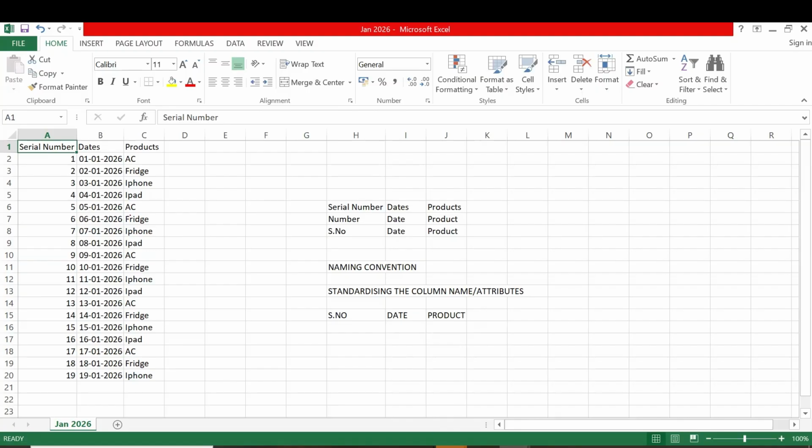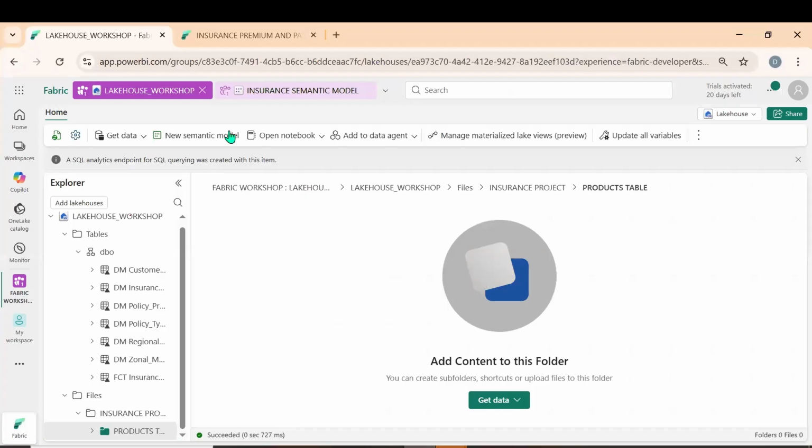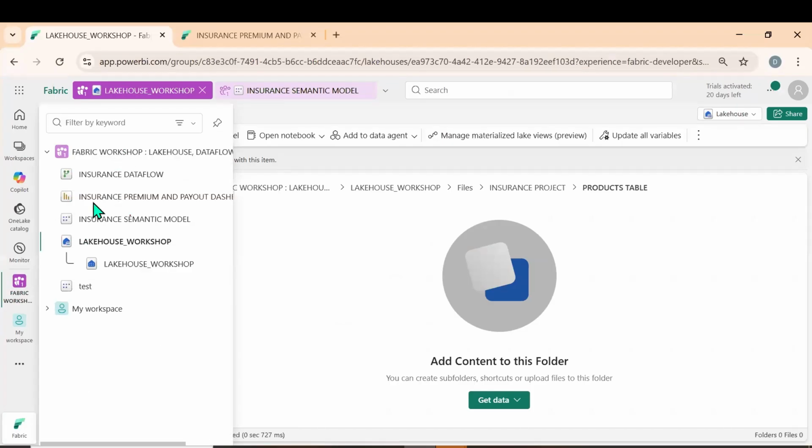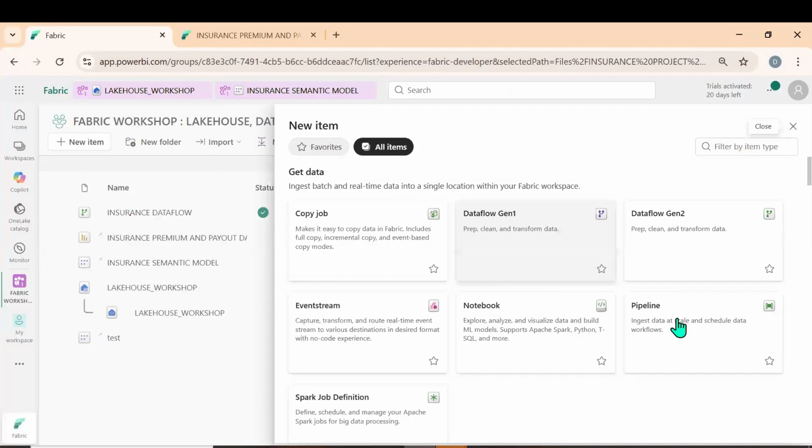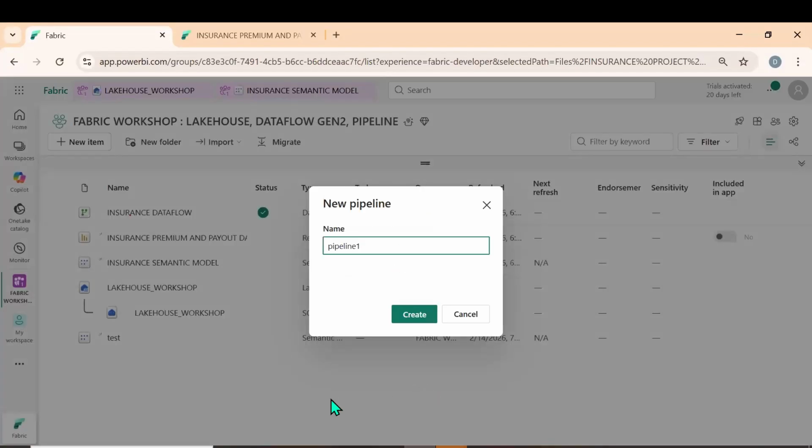For that, what do we do? We create the pipeline. Let me click on new item, pipeline. It is called a data factory in Azure, pipeline in Fabric. Let me go for product pipeline. Let me click on create.